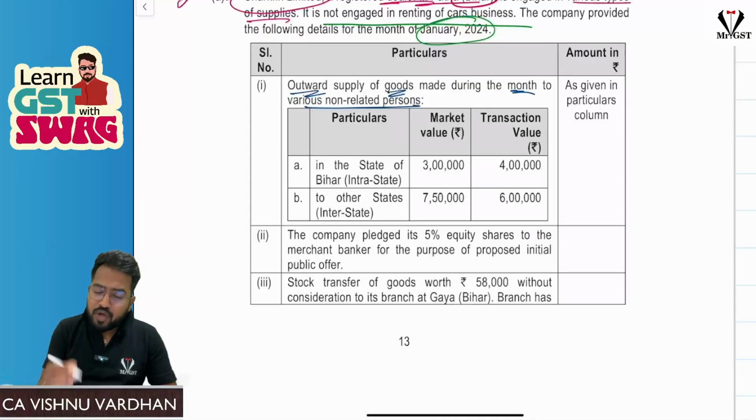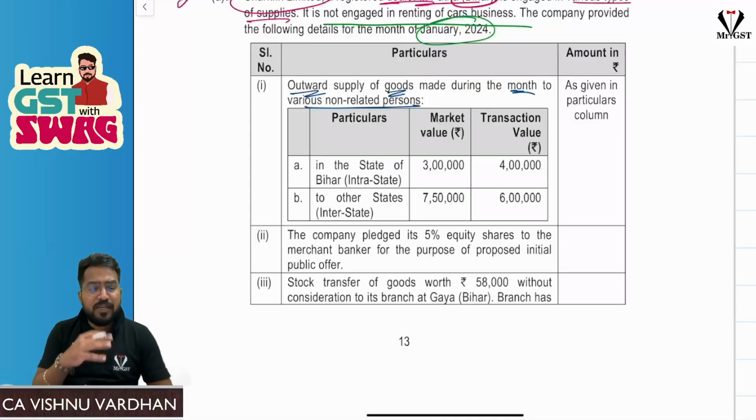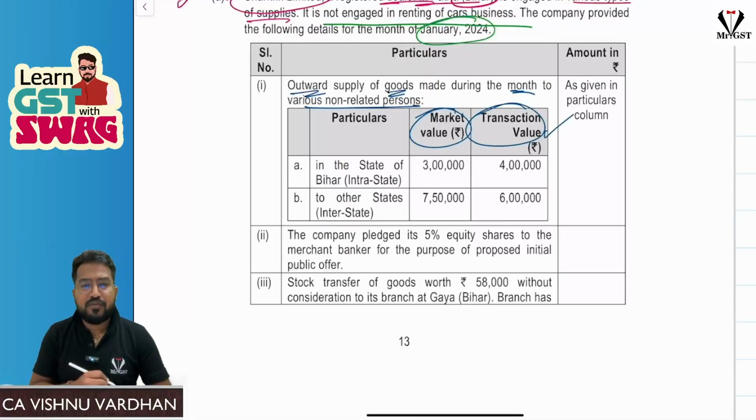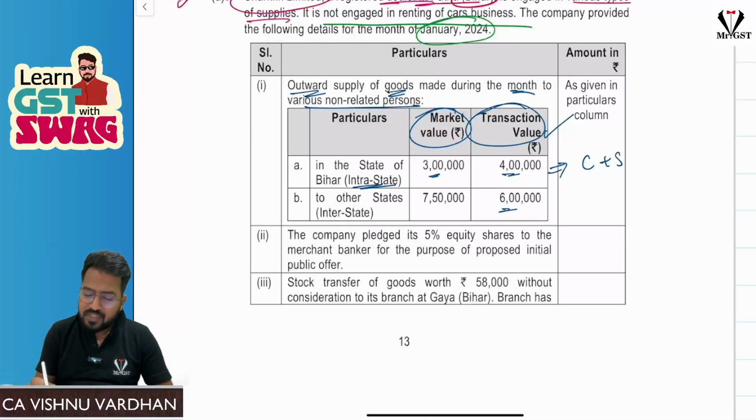month to non-related persons. See, when any supply is made to non-related persons, we will not focus on market value. We will focus on the transaction value. So they only gave here intrastate 3 lakh, 4 lakh, market value, transaction value. Which will we consider? We will consider only transaction value. So 4 lakhs. On this you will charge CGST plus SGST, and to other states you will charge IGST. Okay, that is the point.